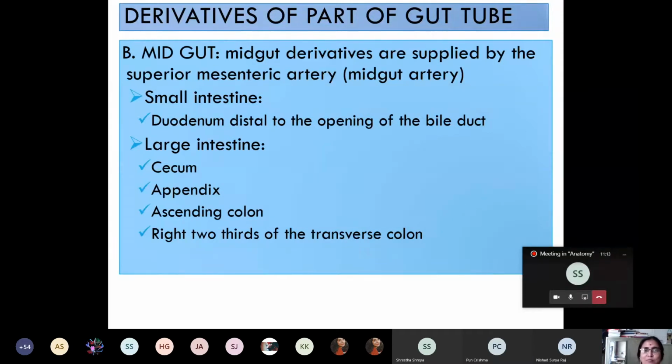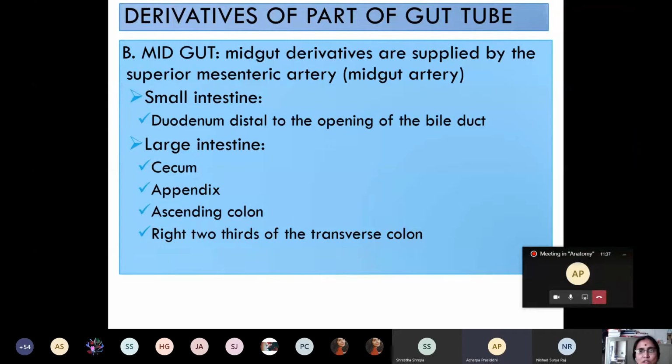So what are the derivatives of midgut? Please unmute the mic. Small intestine, beginning from the second part of the duodenum. Yes, and in the large intestine, cecum, appendix, ascending colon, and the right two-thirds of the transverse colon.